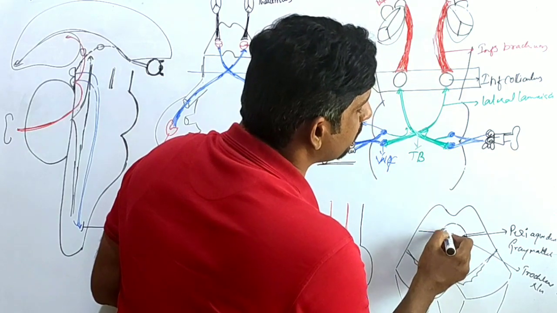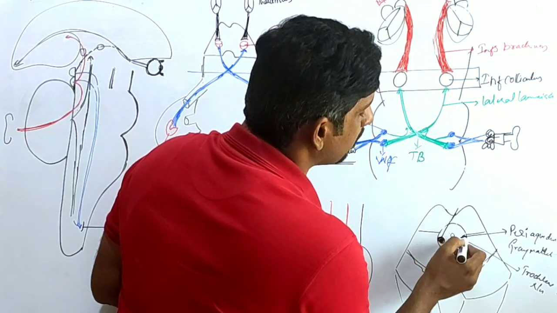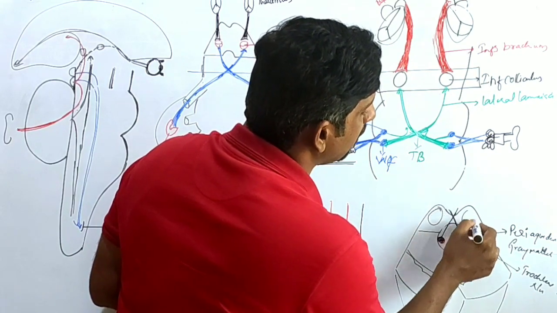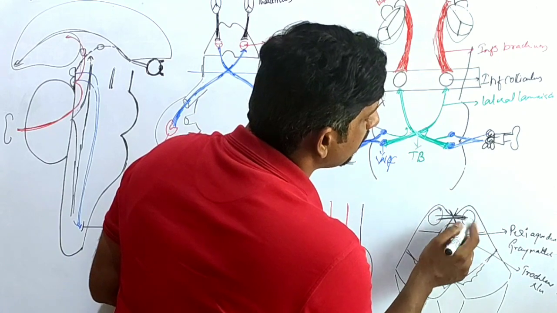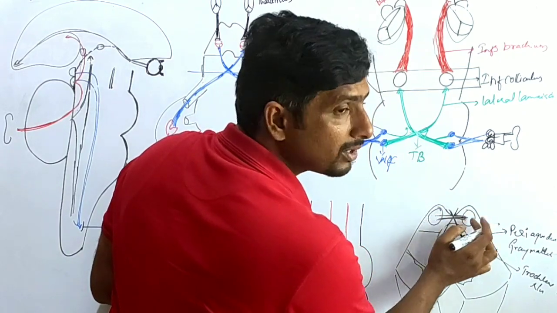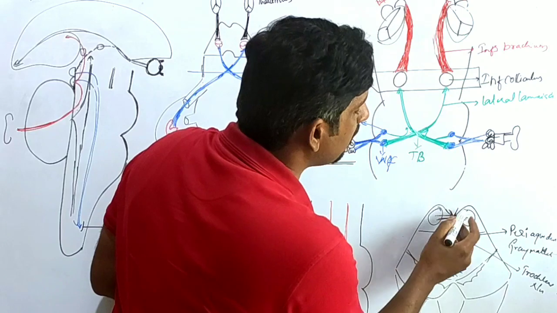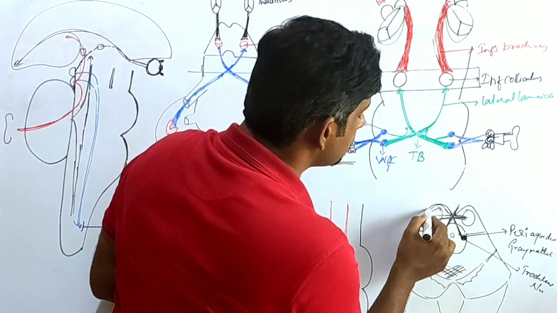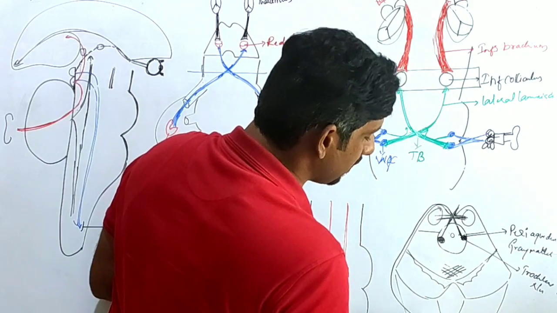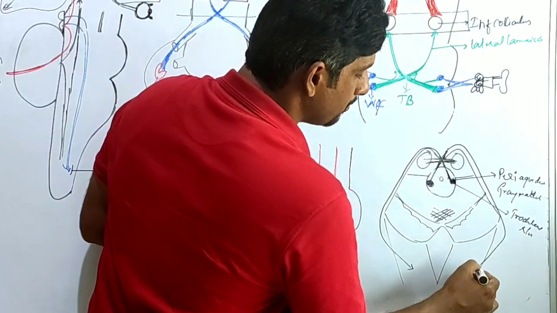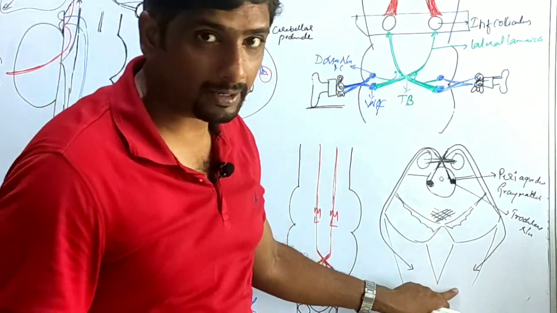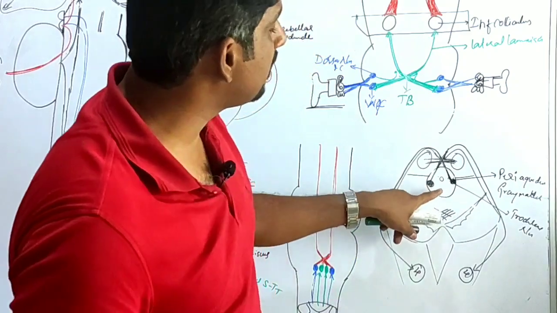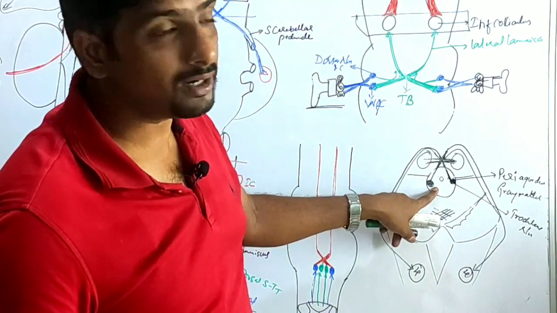The axons of the trochlear neurons are going to come out from the posterior aspect, crossing in the inferior medullary velum, the commissure fibers, crossing beyond the inferior colliculus. Then it runs outwards like this and comes anterior to the midbrain. Okay, this is the fourth cranial nerve. The nucleus is present inside here, right?